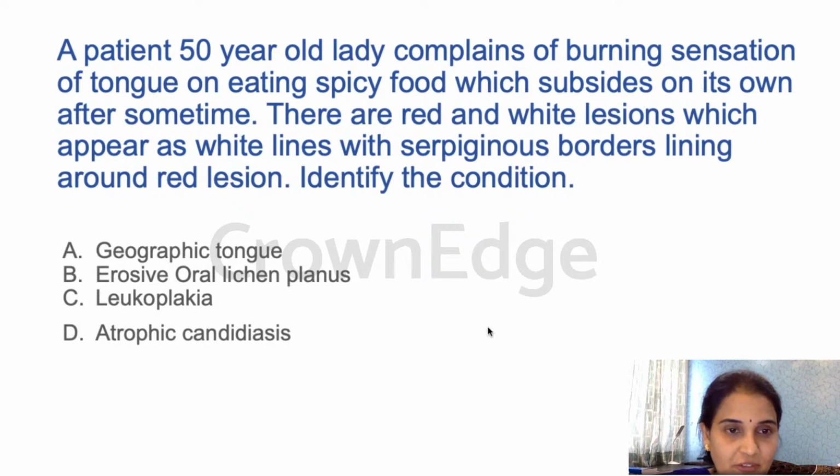Is it geographic tongue, erosive oral lichen planus, leukoplakia, atrophic candidiasis? It is geographic tongue because it has those serpentinous borders, multiple lesions, and burning mouth syndrome it is associated with. It does cause burning on eating spicy food. So it is geographic tongue. Excellent. So A is the answer.